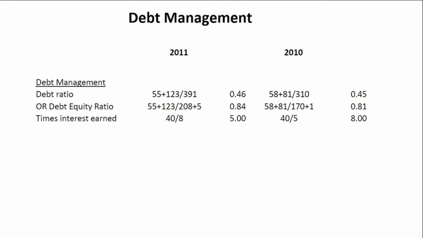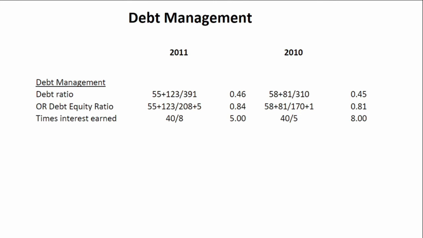So despite the EBIT being the same, being 40 million for 2010 and 2011, the interest expense has actually increased. So in 2010, our interest expense was 5 million, but this increased to 8 million in 2011. So despite us paying back a portion of the long-term debt, because we replaced that long-term debt with short-term debt, our interest has actually increased.